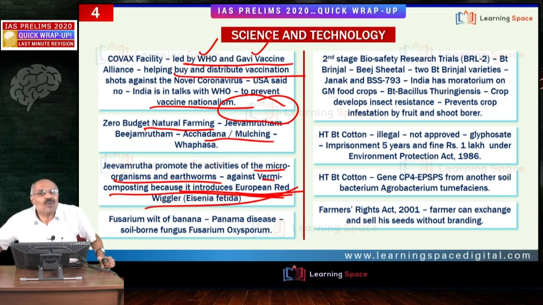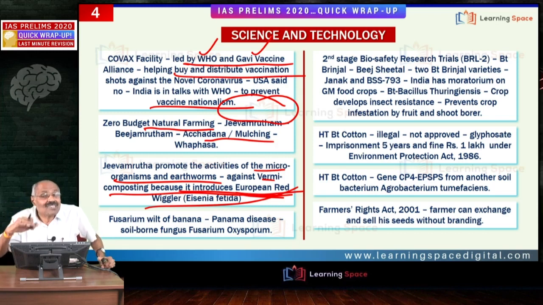Proper aeration is important. So friends, the basic idea is how to protect the seeds from fungal infestation. Second important aspect is how to ensure the activity of microorganisms as well as earthworms. Keeping that in mind, this zero budget natural farming is started.